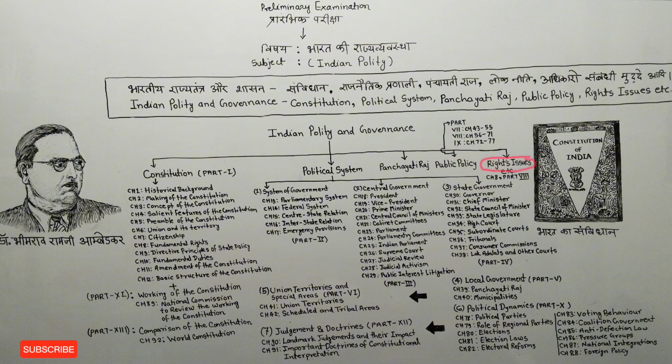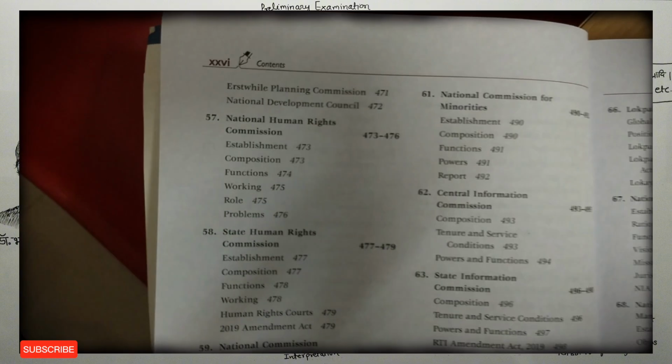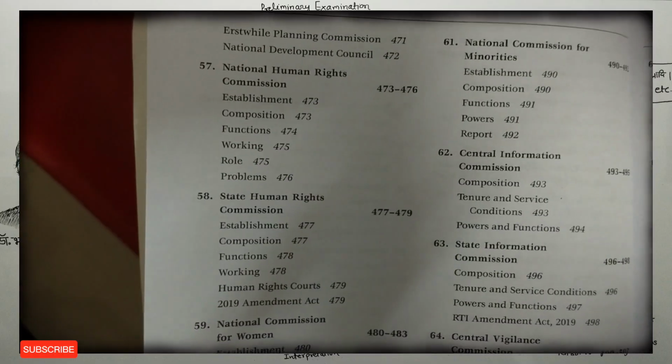After this, our last topic of the syllabus is rights and issues. So under this, you can see here that chapter number 8 and part number 8 are written here. All those topics come under this topic, which tells us about our rights in some way or the other. Like if we see chapter number 8, then chapter number 8 tells us about fundamental rights, right?